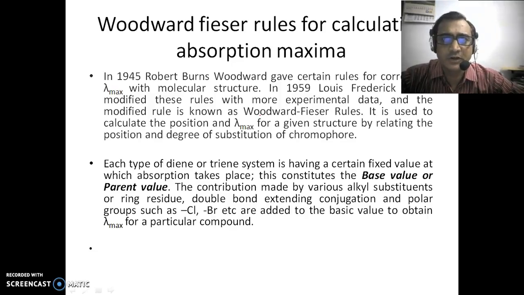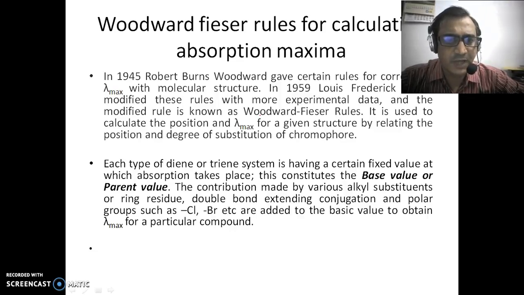Now Woodward-Fieser rules for calculating the absorption maximum. In 1945, Robert Burns Woodward gave certain rules for correlating lambda max with the molecular structure. In 1959, Louis Frederick Fieser modified these rules with more experimental data, and the modified rules are known as Woodward-Fieser rules. They are basically used for prediction of absorption maxima of any chromophore molecule.